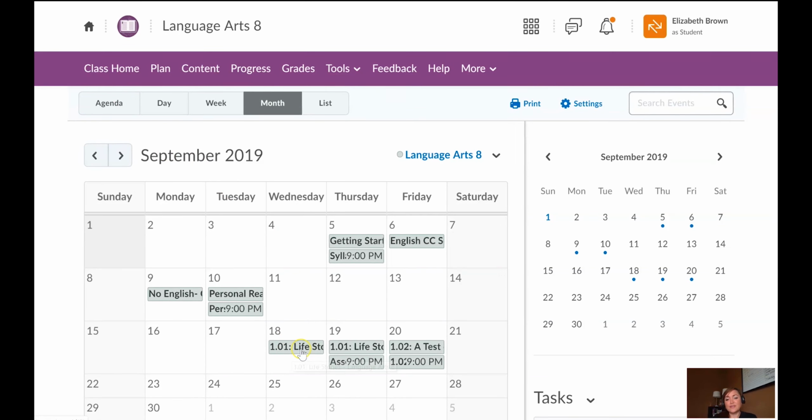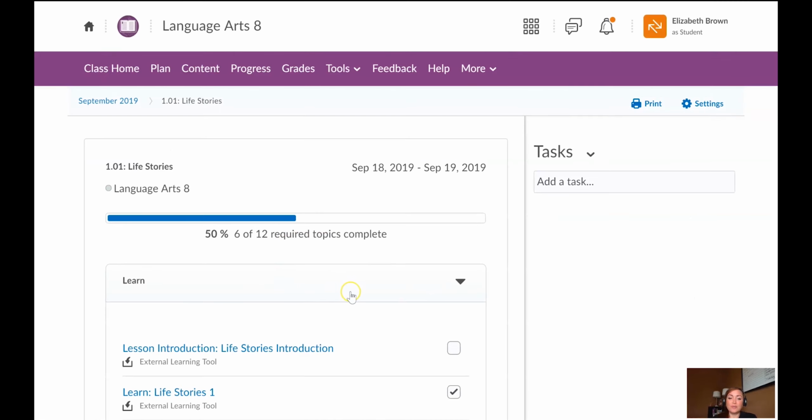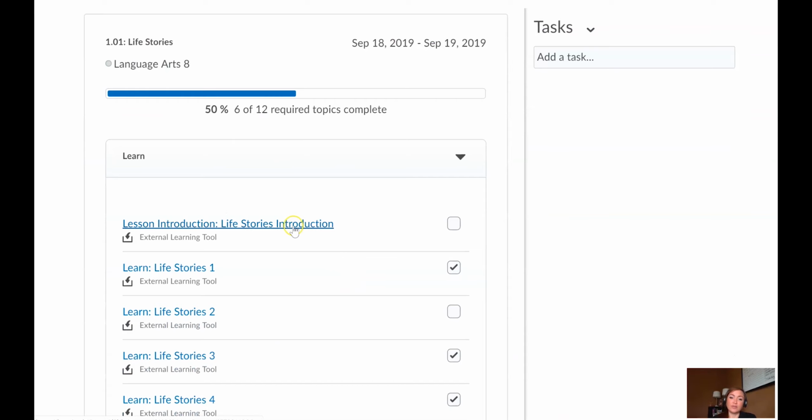The other part is the K-12 lessons, and that's what you'll spend the majority of your time on. If you are a returning student, you know that they can be lengthy. And they can be challenging, and they should be challenging, right? That's how you're learning. So if you're new, don't feel too overwhelmed as you get started. But I wanted to show you a little bit about what a K-12 lesson looks like.